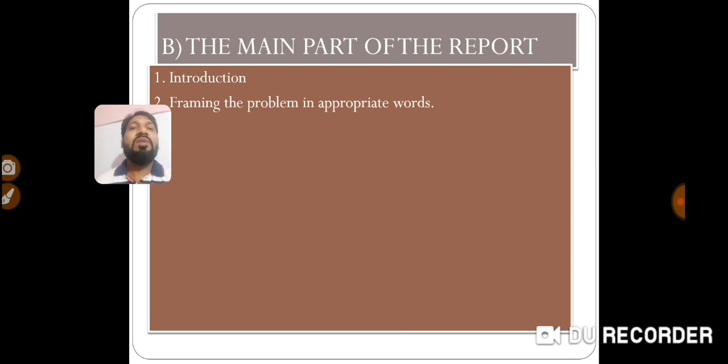The second point is framing the problem in appropriate words. So here we can say it is a statement of your topic. You have to write in a proper way, in a systematic way. There should not be any grammatical mistake. It should be clear, and it should be written in proper words. So the second point is that we have to frame the problem in appropriate words.